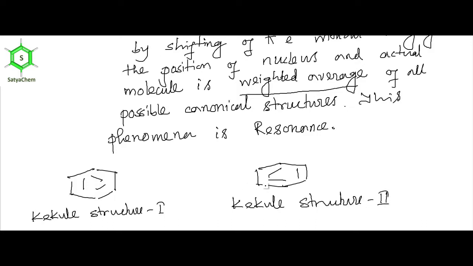Kekulé is the name of a brilliant scientist, he gave the idea of the structure of benzene. So this is Kekulé structure 1 and this is Kekulé structure 2.